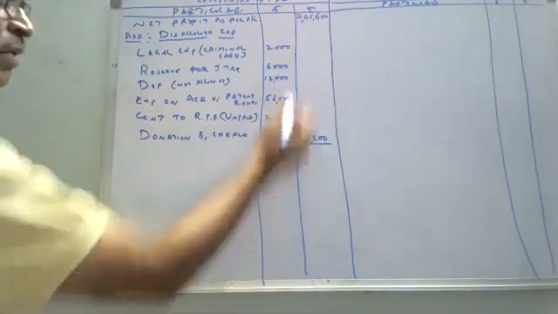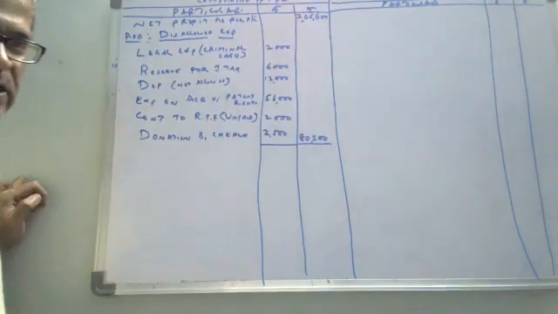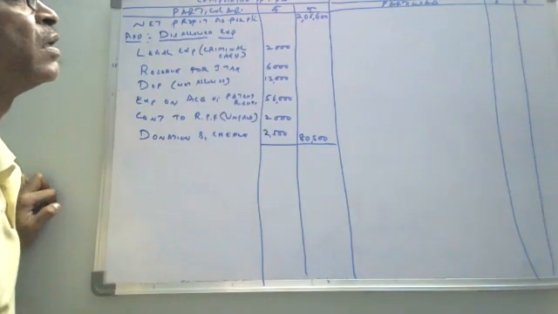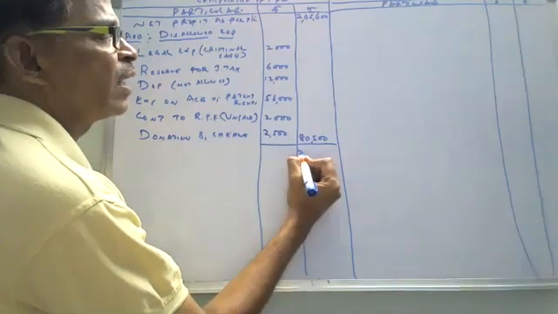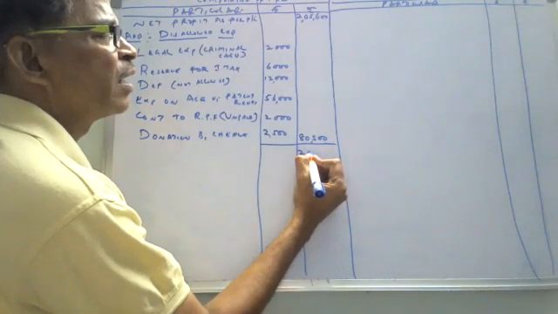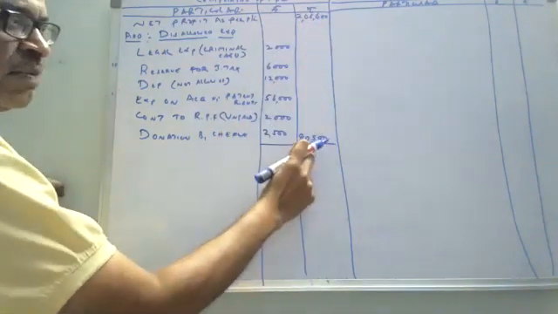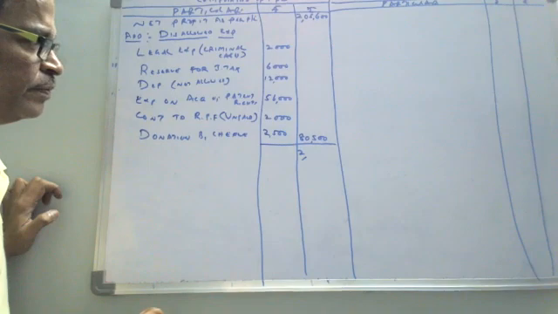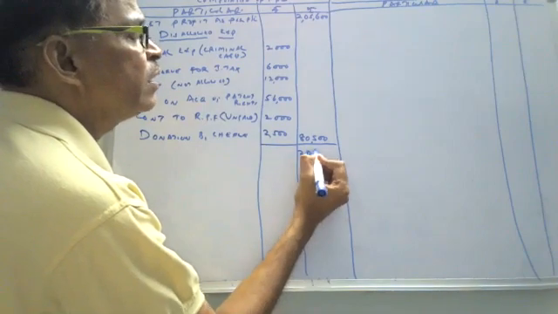And what is the outer column total? 2,05,600 plus 80,500. Outer column total here. 2,06,100.